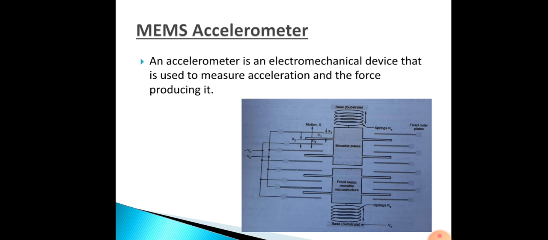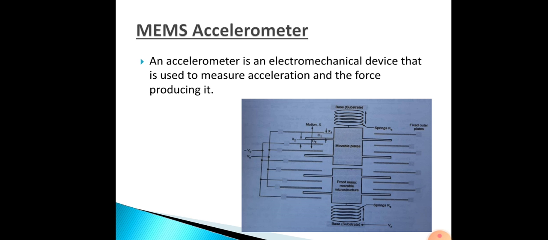Though the first of its kind was developed 25 years ago, due to its small size and robust sensing features, it has been further developed and obtained in multi-axis sensing. So how this MEMS accelerometer works, we will see over here.